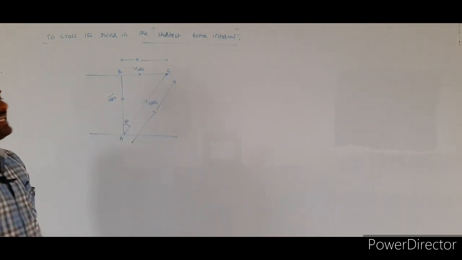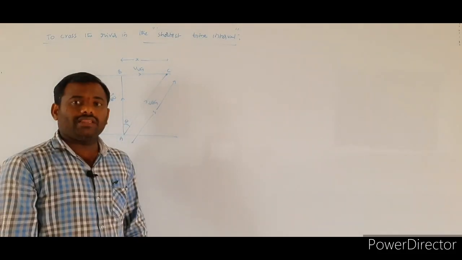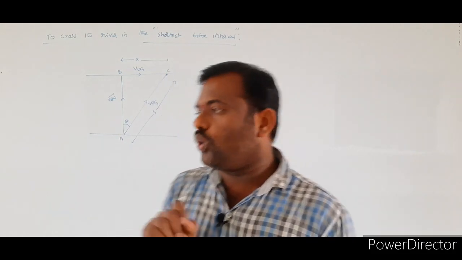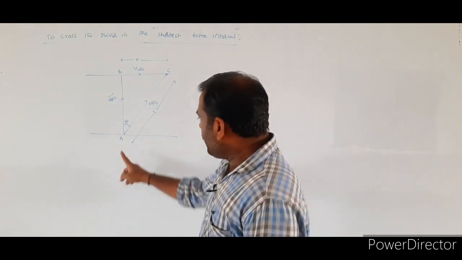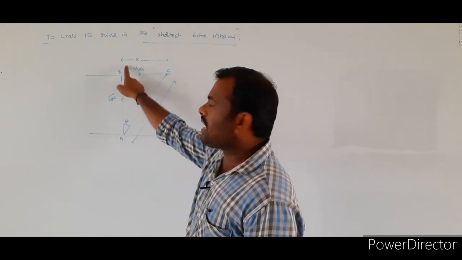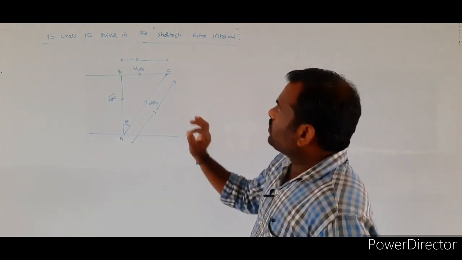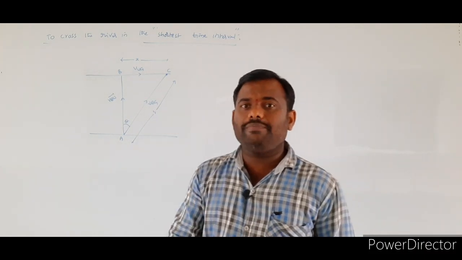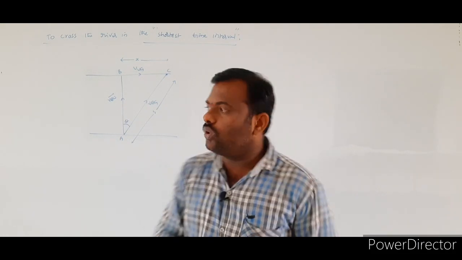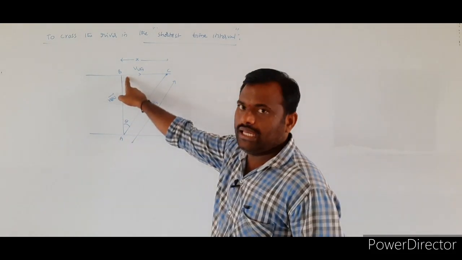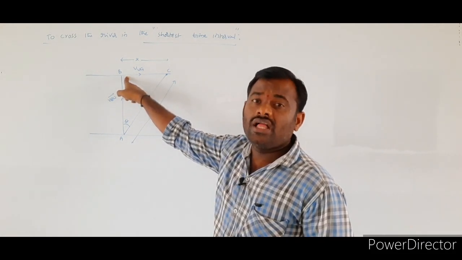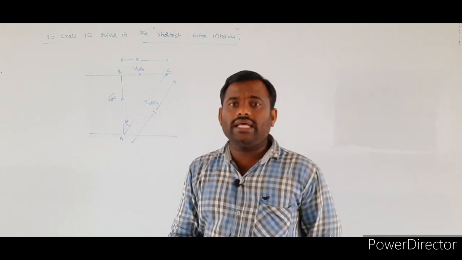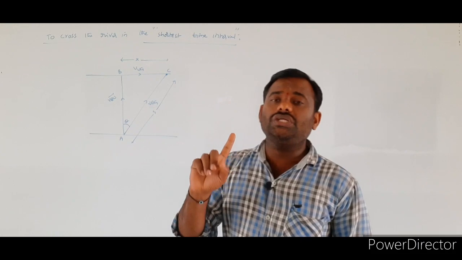So, in the previous case, we discussed that to cross the river in the shortest path, the boat must be rowed by making an angle theta with respect to the normal AB. But to cross the river in the shortest time interval, the boat must be rowed along the normal only. That means initially the boat must be traveling along the normal, then only the boat will be crossing the river in the shortest time interval.